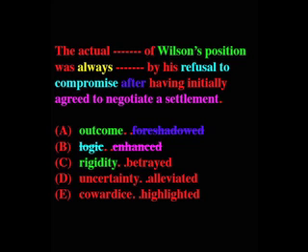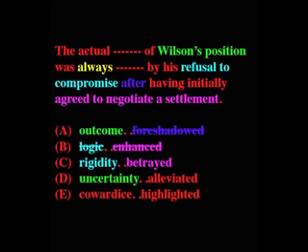Answer C. The actual rigidity of Wilson's position could be related to his refusal to compromise, and then he initially agreed to negotiate a settlement. So how does betrayed work? Well, that means that one thing showed that the other thing really wasn't the case. His refusal to compromise showed that his initial agreement to negotiate a settlement wasn't really his position. It betrayed his position. So C is a possibility.